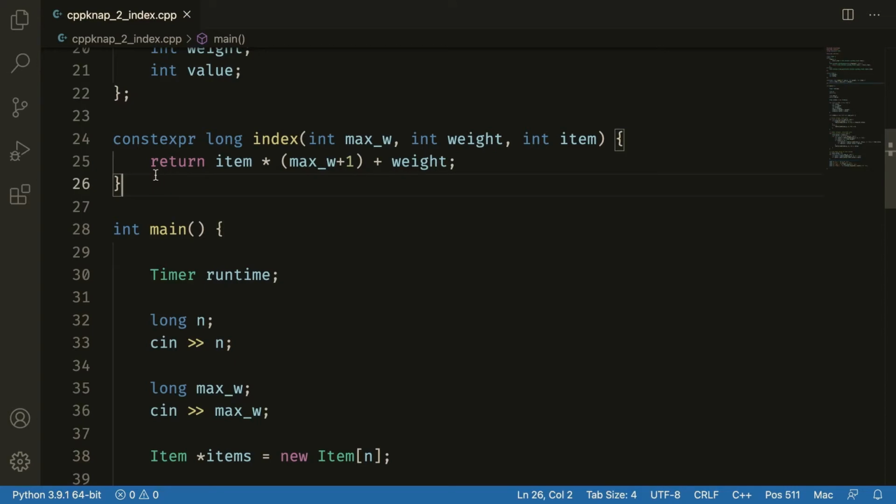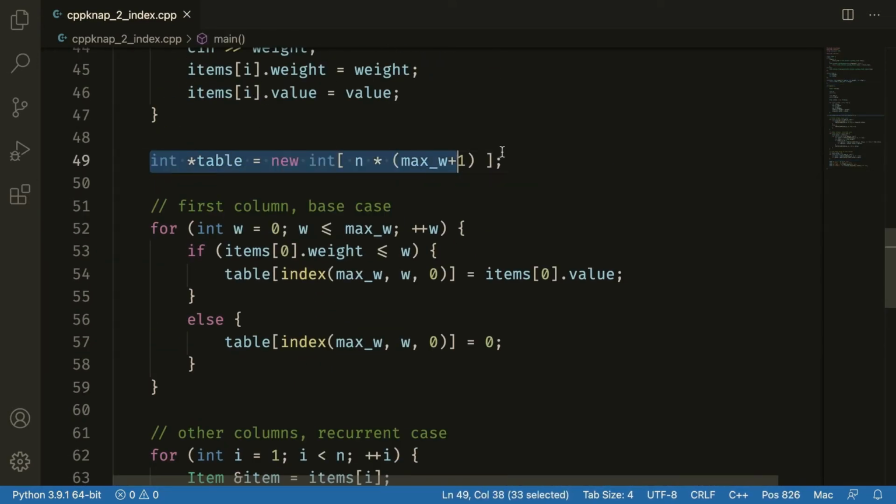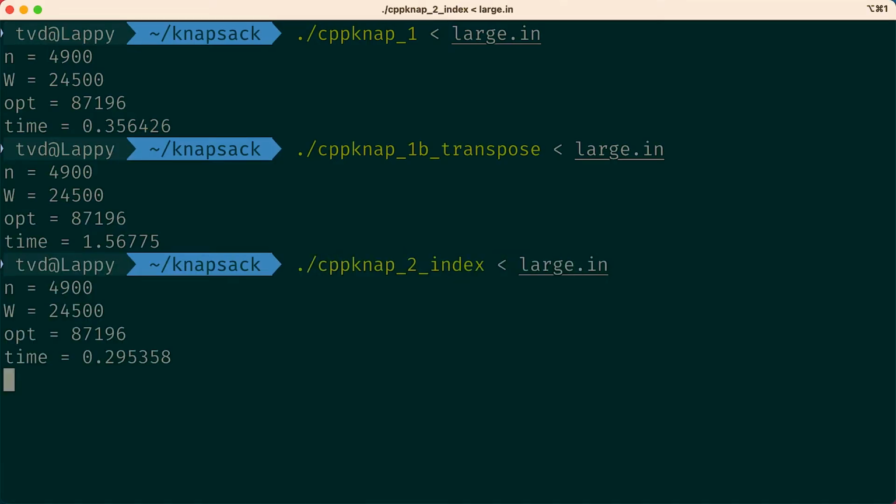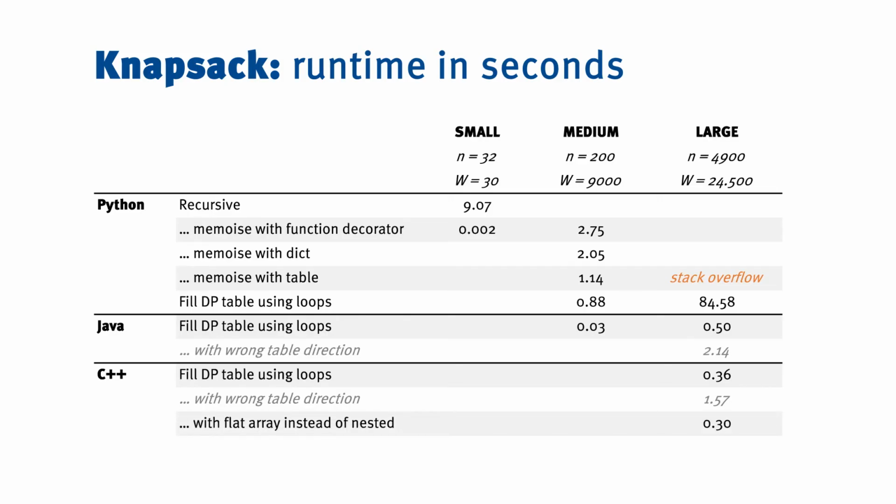So in order to implement this, we'll have an index function, a one-dimensional array. So that's also good for locality because all of this memory is together in one block. And we get the values through this index function. And indeed, it is faster. Not a lot faster, but these runtimes are pretty small anyway. Let's keep going. We spent quite some time doing basically the same thing, but faster. Let's make an observation that's a bit more algorithmic in nature, though really we're still kind of just doing equivalent things. The observation is this.